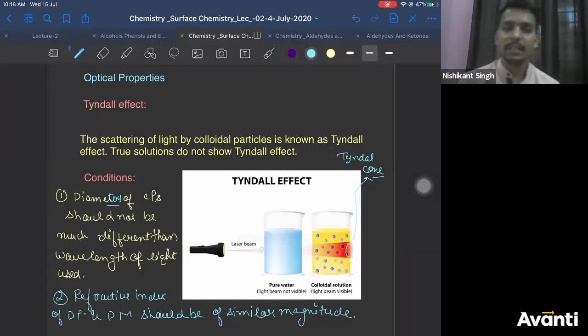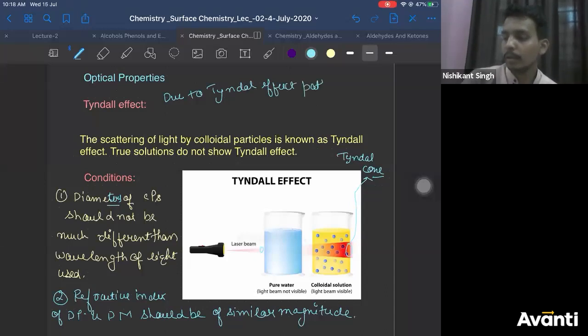It cannot be exactly the same. And obviously, due to Tyndall effect, the path of light gets illuminated.